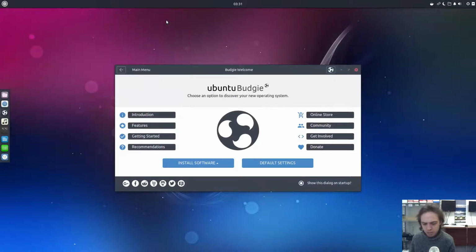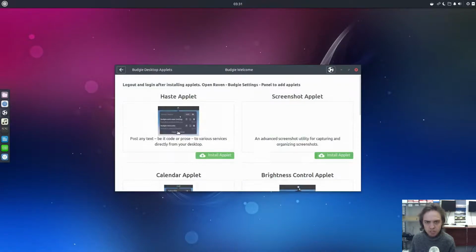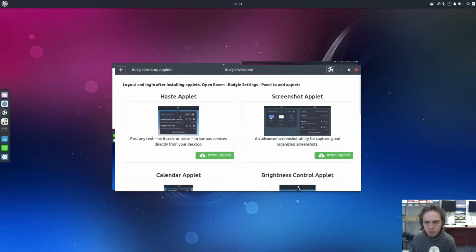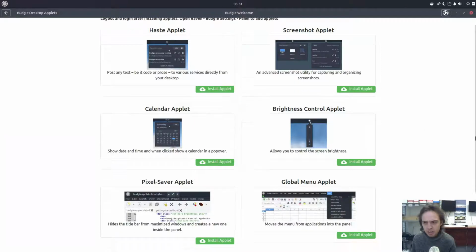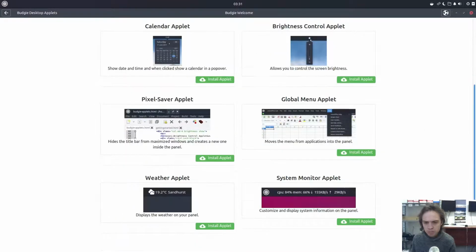And the next thing I want to look at is third-party applets. Budgie applets. They got many new applets. Gnome applets is based on Gnome for global menus. Calendar applet. Brightness, and you can all install it into your system monitor. Weather, it's really cool. I really like the idea, and yeah, it makes me happy.